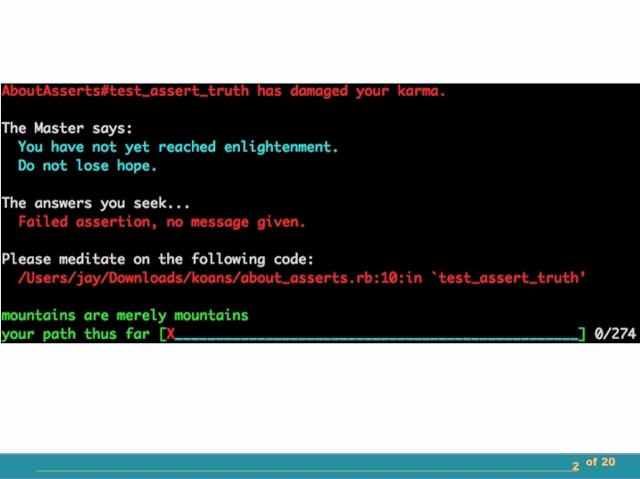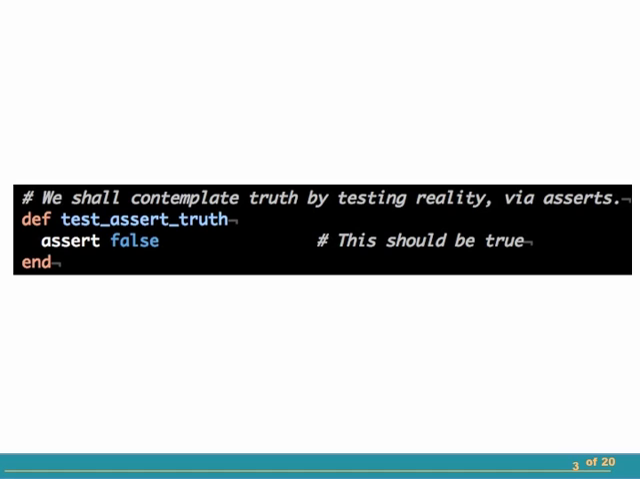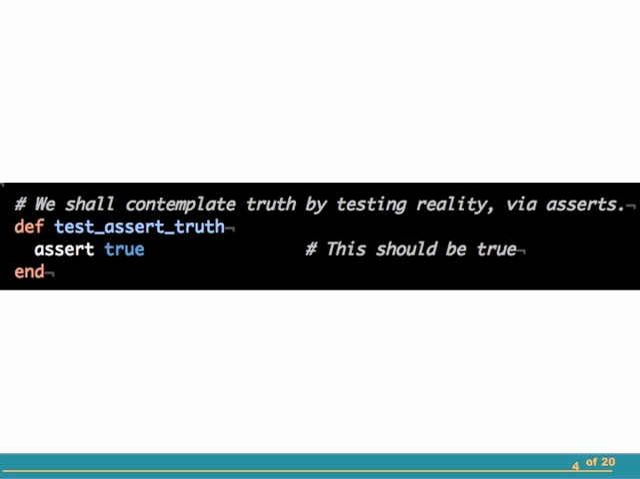But it says not to lose hope, and it gives me a file name and line number that I can go look at for the next step in my path. A test asserting truth, which currently asserts false. And if you know anything about unit tests, you know that asserting any statement that doesn't evaluate to true is going to cause the test to fail. There's also that helpful little comment sitting there that it should be true, so I change it to true.